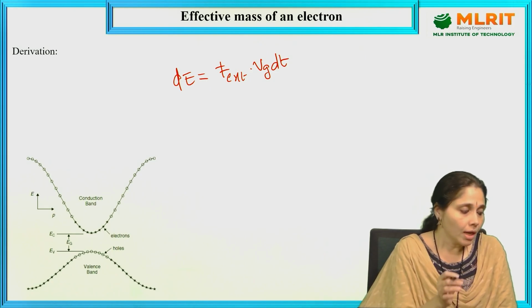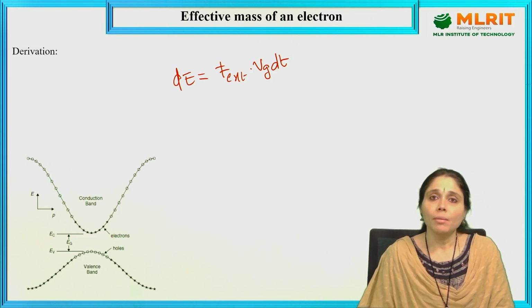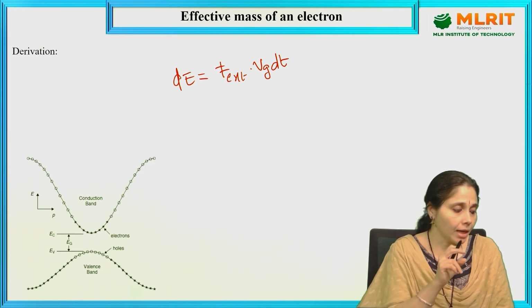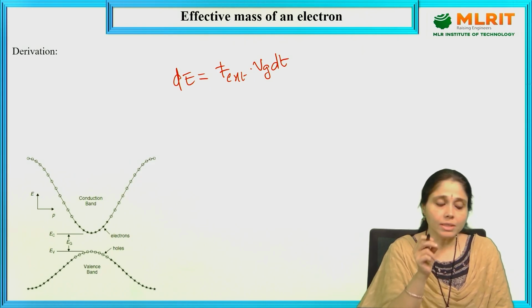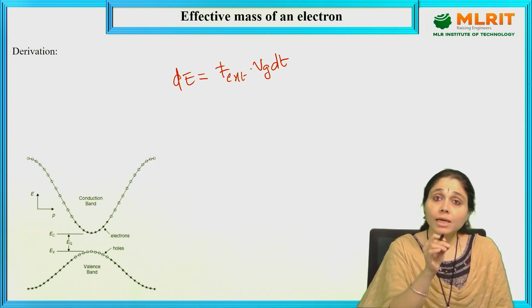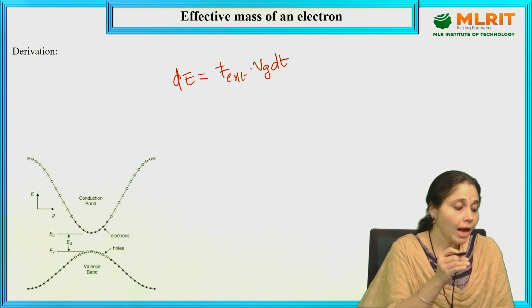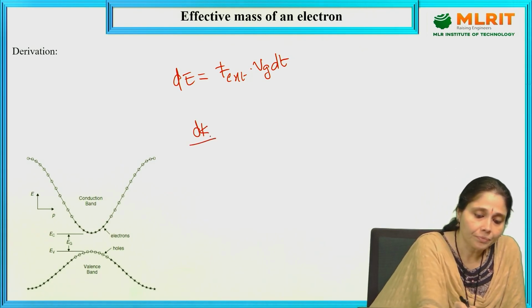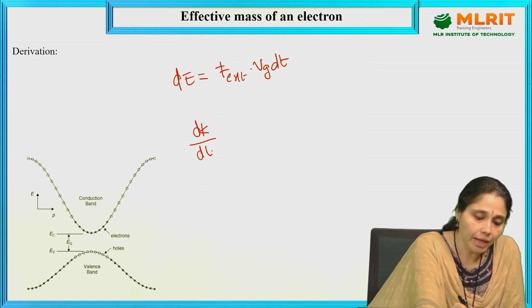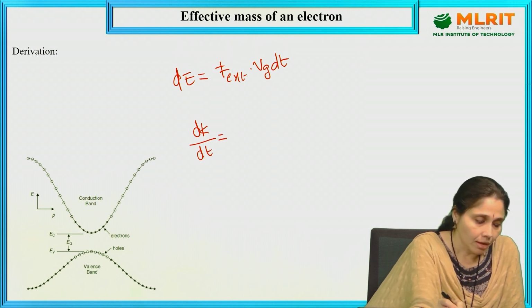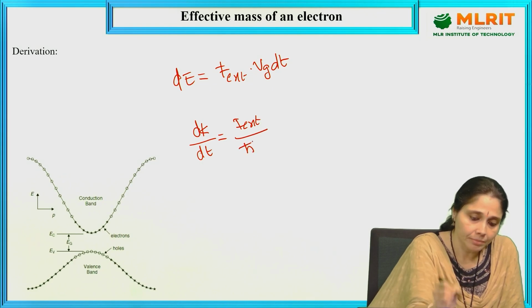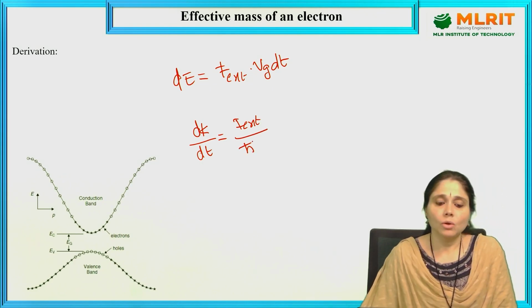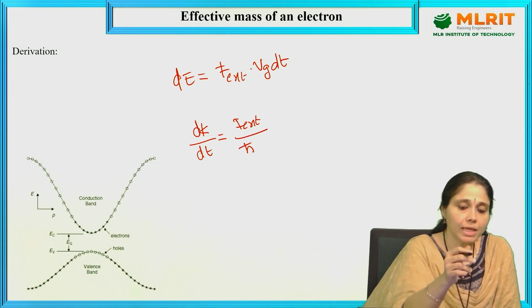Now, according to the quantum mechanical Bloch treatment of the Bloch electrons, the external force can be derived as dk by dt is equals to F external by h cross. So, substitute dk by dt in this equation.